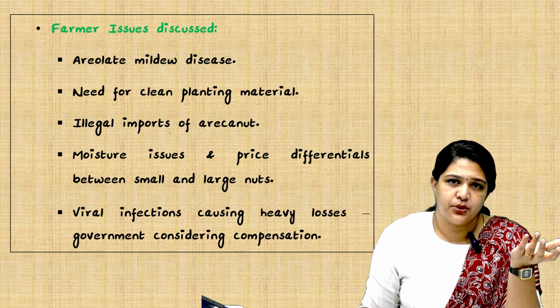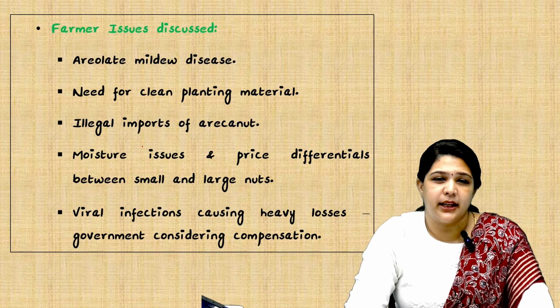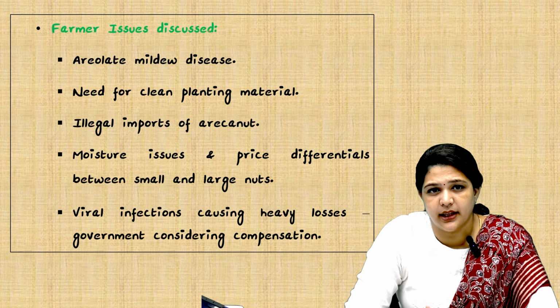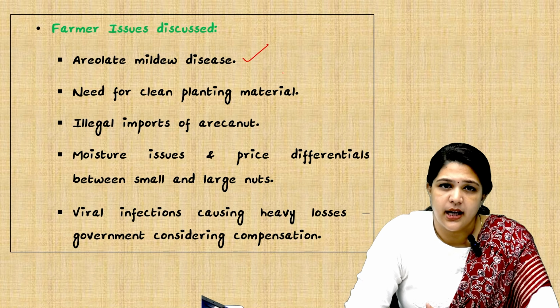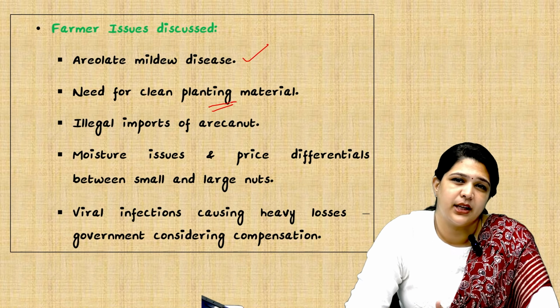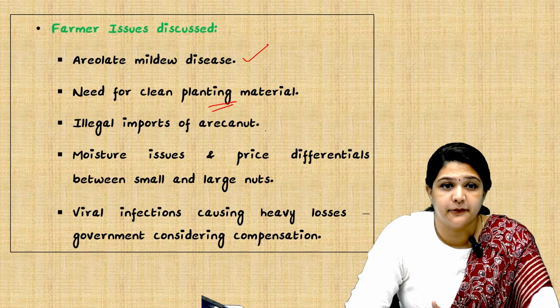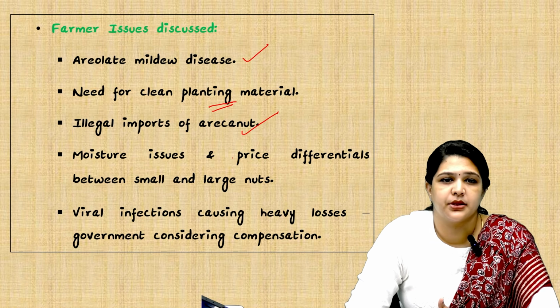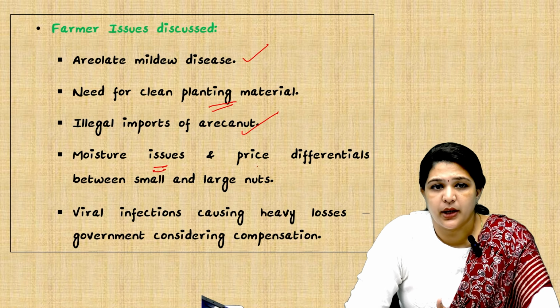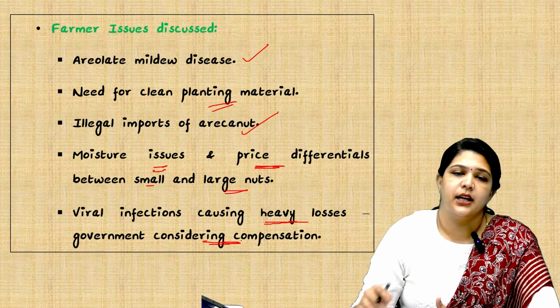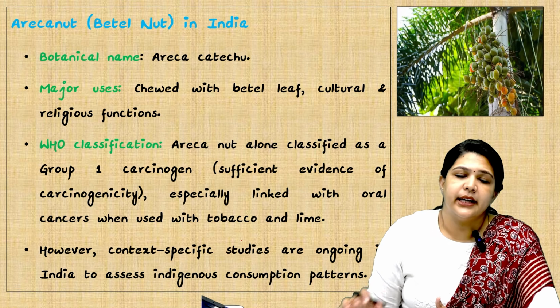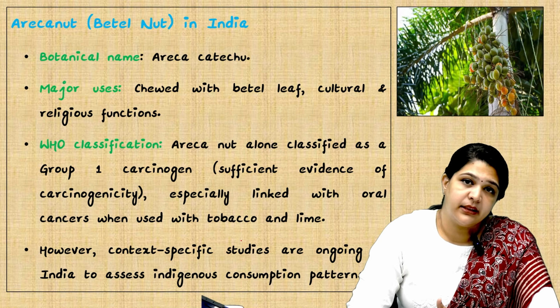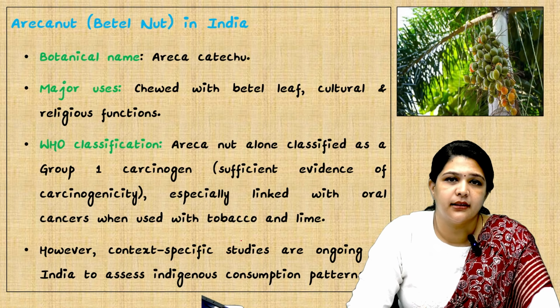The other farmer issues they have discussed include areca leaf mildew disease, which is a disease that affects arecanut plants. They are also asking for clean planting material. There are certain illegal imports of arecanut which are affecting the domestic producers, and moisture issues, and also price differentials between small and large nuts. And there are certain viral infections causing heavy losses, and they are also asking for compensation. Arecanut is called betel nut in India, and its botanical name is Areca catechu.